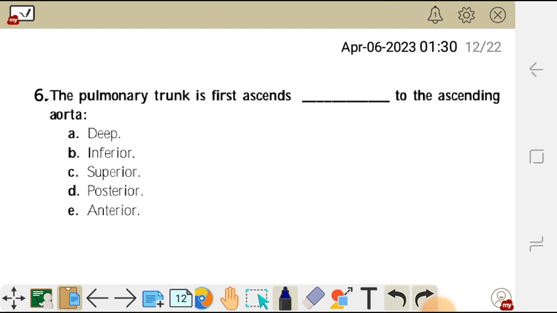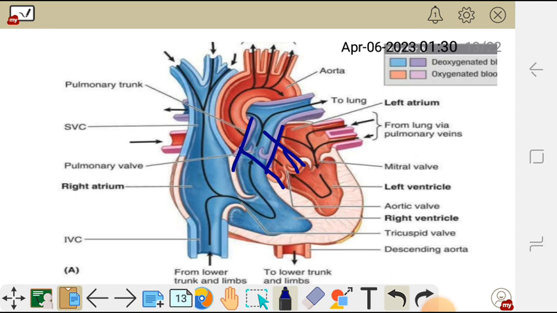So let's look at the pulmonary trunk. As I already said, it is this trunk there. As we can see, as it is ascending, it is passing anterior to the ascending aorta there.